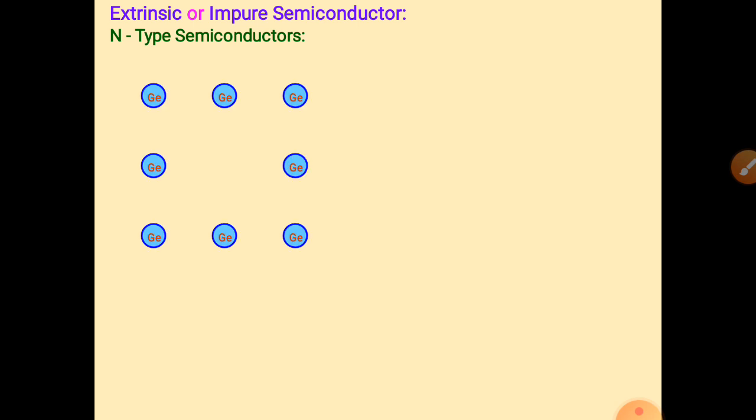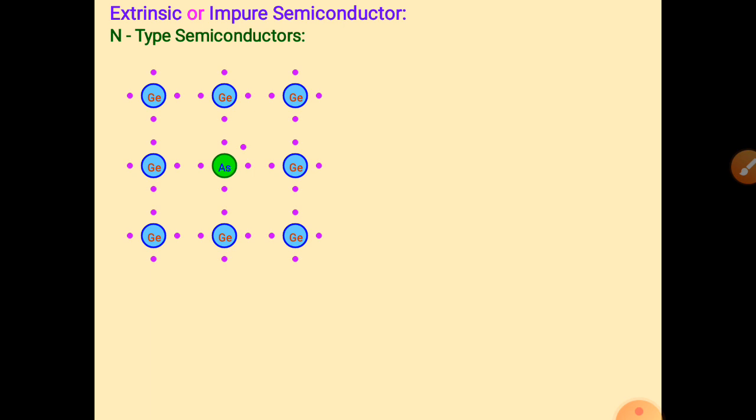For example, we are taking a germanium crystal, and here we have to add impurity. We know that germanium has 4 valency, so 4 electrons are in the outer shell, right? Now we add arsenic into the germanium crystal. Arsenic is a pentavalent element. Pentavalent means 5 valency, so arsenic has 5 outer electrons, right?